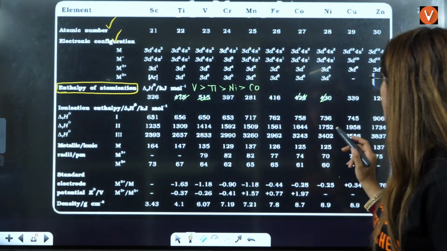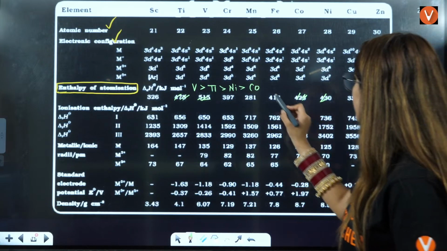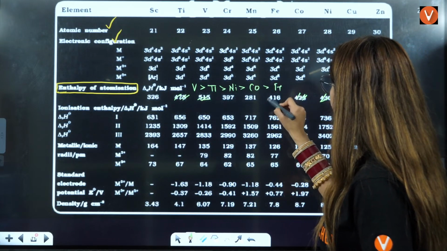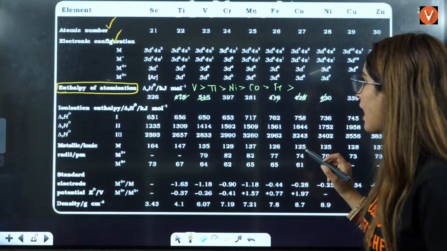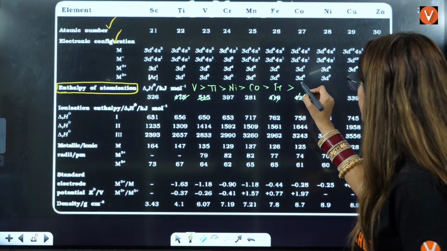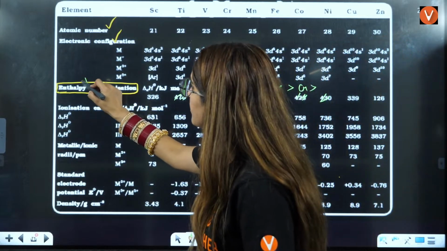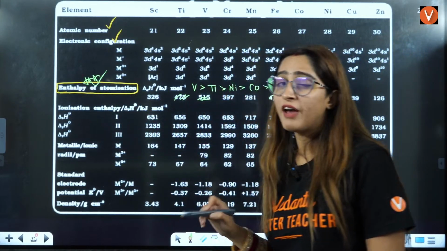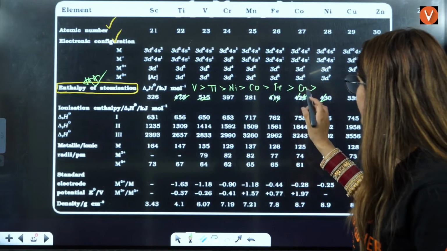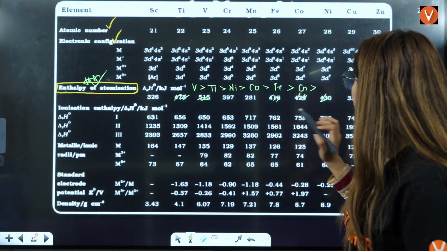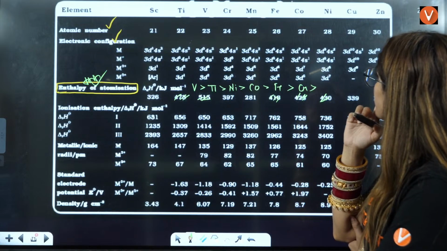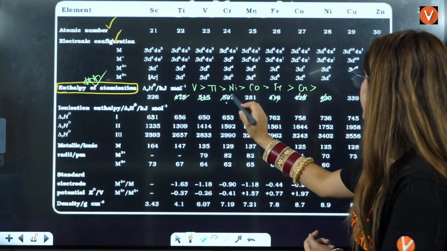Then after this you have iron, right? Yes. After this you have chromium. This is very important. You should know this enthalpy of atomization. Right now, very high chances they will ask you enthalpy of atomization, right? So chromium, after chromium is what? Chromium is 390. This we have done, right?